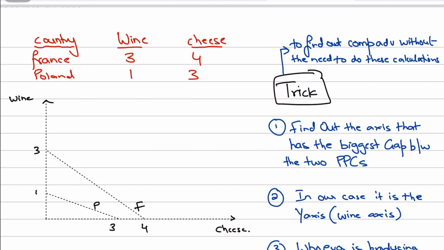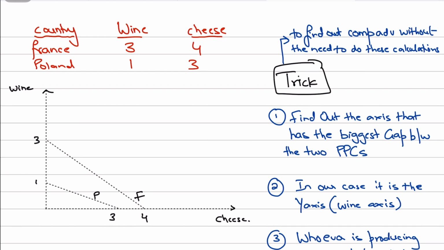So guys, I've written the same opportunity cost ratios, for example 3 wine and 4 cheese for France, and I've made a PPF for France and for Poland. So we have wine on the y-axis and cheese on the x-axis, and this is the PPF for France, which represents their respective maximum quantities, and also reflects the opportunity cost ratios. And this is the PPF for Poland, 1 and 3. Now, if you were to find out which country has a comparative advantage in what, you would generally do it by calculating the opportunity cost ratios. But now let's see what that trick is.